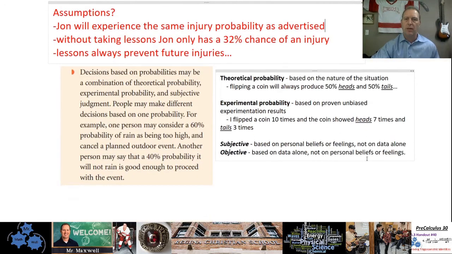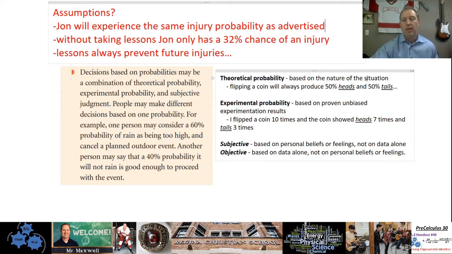So as we mentioned, decisions based on probabilities may be a combination of two different types of probabilities, theoretical and experimental probability, and also includes some subjective judgment. Okay, so there are some big words there. We'll go over that in a little bit. Theoretical probability, that's based on the nature of the situation.